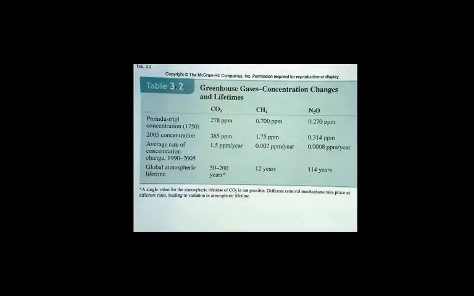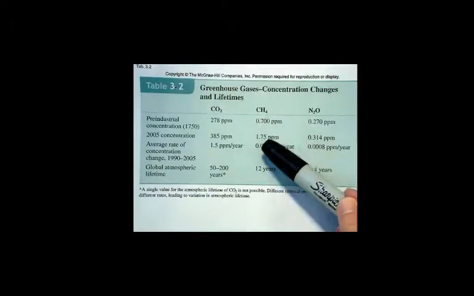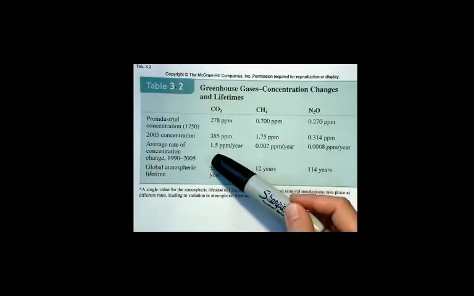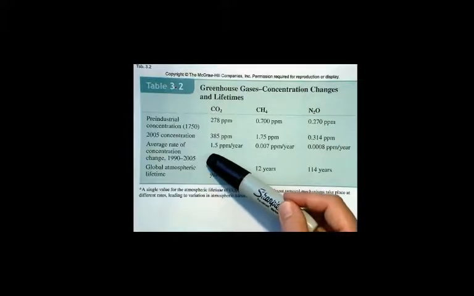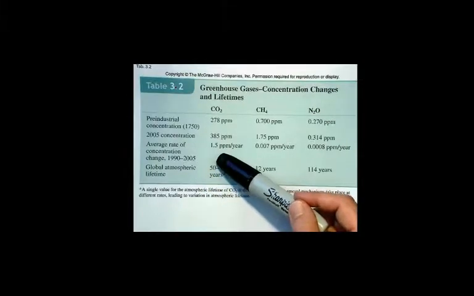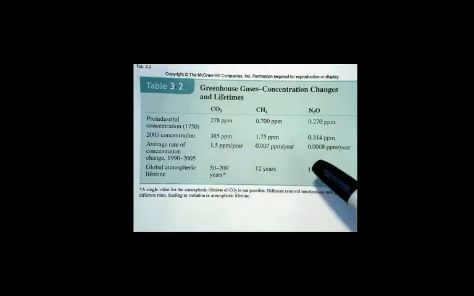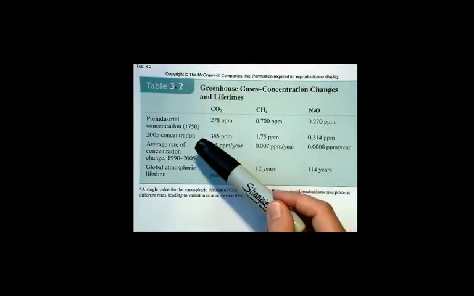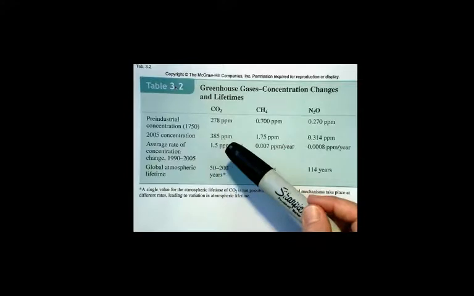Even though it looks like this has doubled, if you look at the change per year, it's such a small amount. For the recent time from 1990 to 2005, we see that the rate of change is much, much greater for carbon dioxide than methane or nitrous oxide. So it seems like we're putting a higher rate of carbon dioxide into the atmosphere.